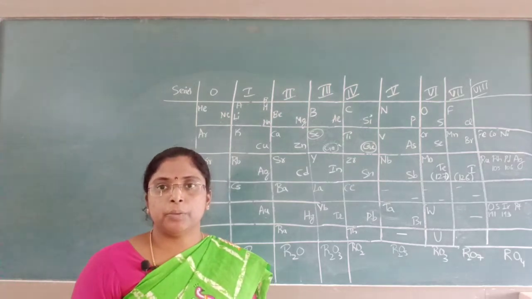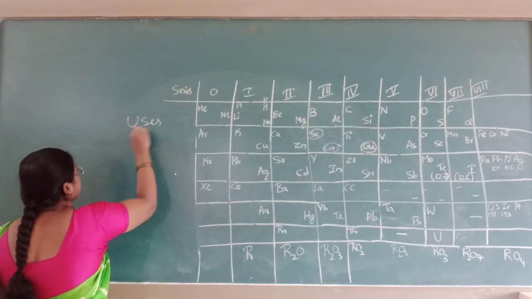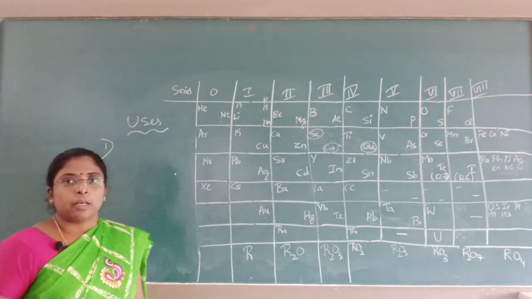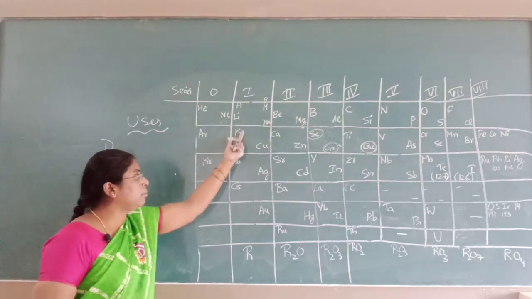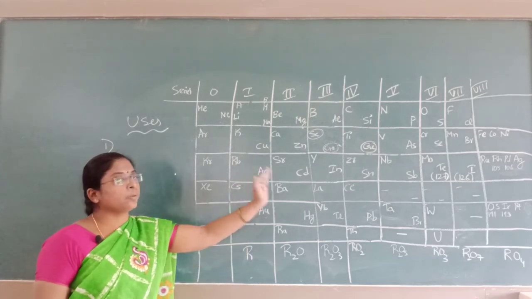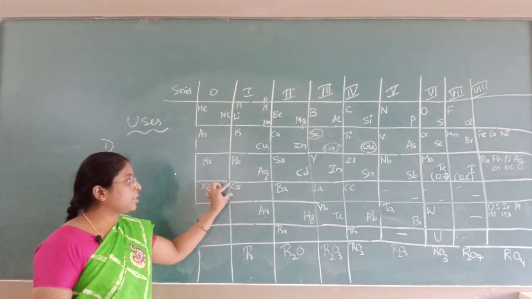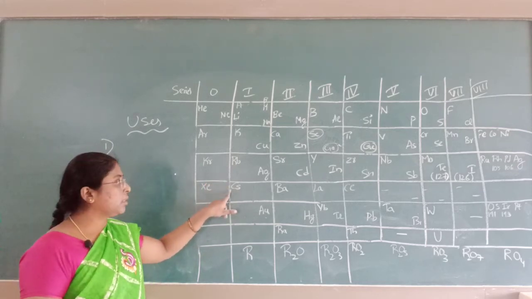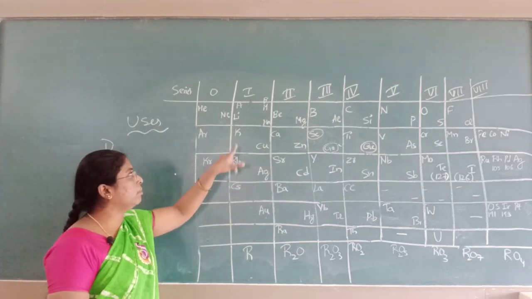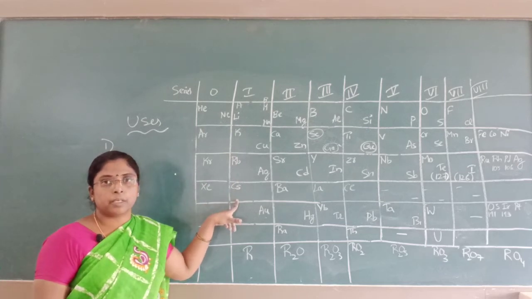Now the achievements or uses of Mendeleev's periodic table. First achievement: since he arranged the elements in groups as group 1, group 2, group 3, group 4 up to group 8, if I want to study the element cesium, the properties of cesium, rubidium, potassium and lithium are all similar, with the same physical and chemical properties.